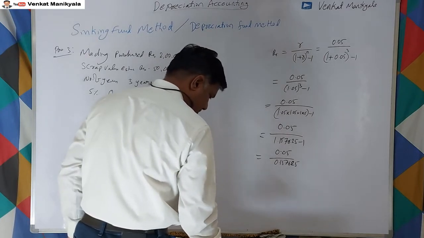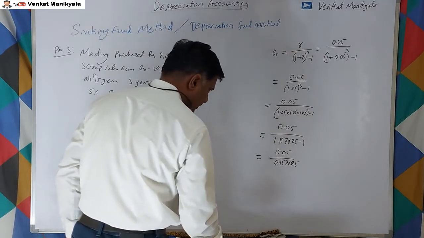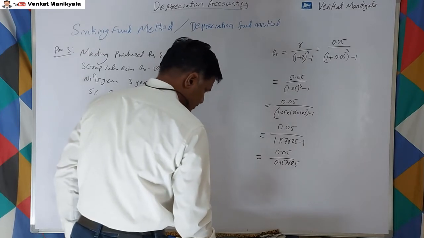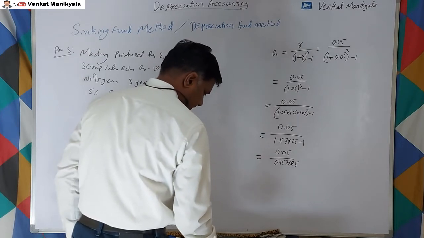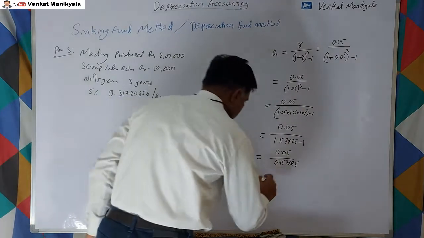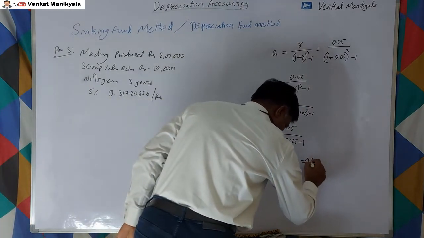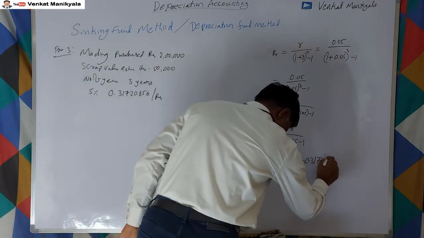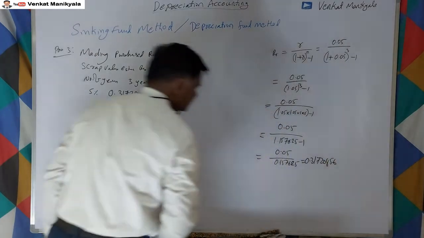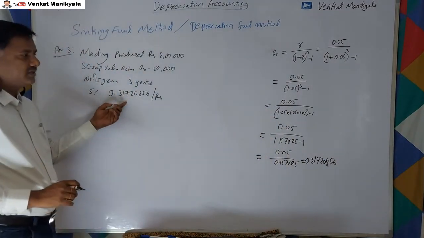It is giving 0.3172086. This is what this, right?